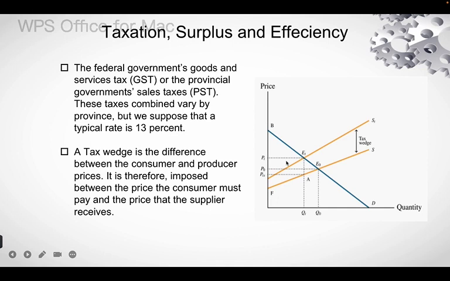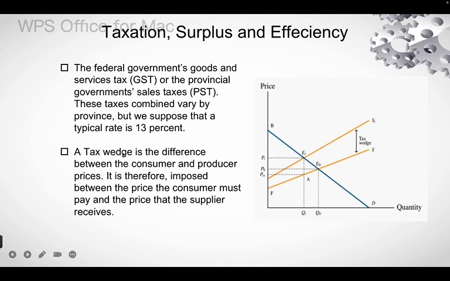Next is taxation, surplus and efficiency. The federal government always applies taxes like GST, and the provincial government applies sales tax. These taxes combined vary by province. Different provinces have different sales taxes, but we suppose that the typical rate is 13%.